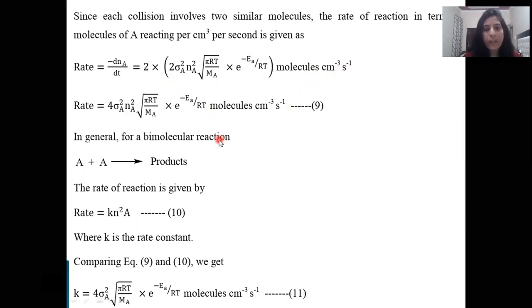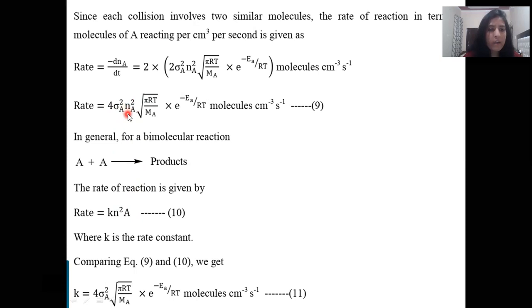In general, for a bimolecular reaction, A plus A gives product. The rate of reaction is given by k n square A, where k is the rate constant. Now compare equation 9 and 10. Left hand side of equation 9 and 10 are equal, and on right hand side, this is n square A, this is also n square A. This A comes in subscript. So these two get cancelled by each other.